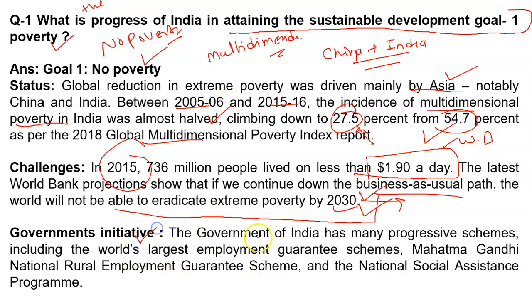The government initiatives are MGNREGA, the world's largest employment generation program. It provides wages, some income to poor people, and with this income poverty can be reduced. The second scheme is the National Social Assistance Program. So this is the progress and the issue related to India for attaining the no poverty goal of sustainable development.